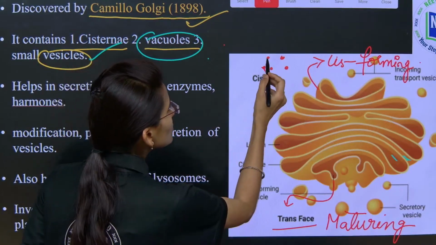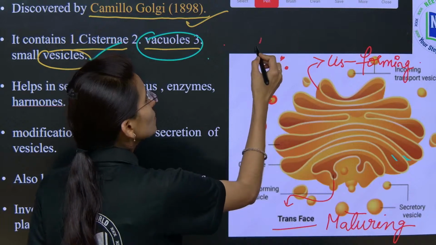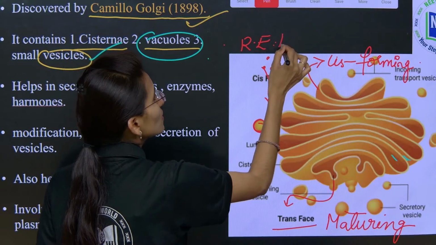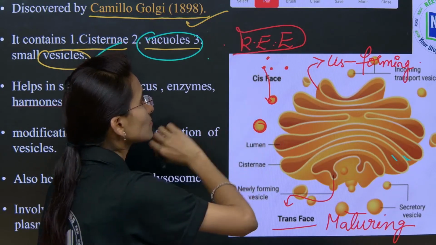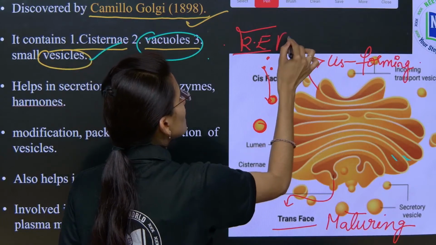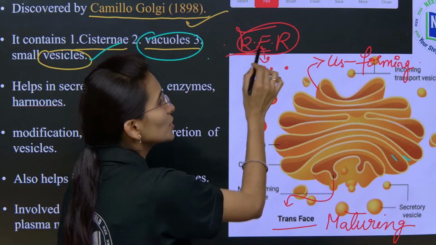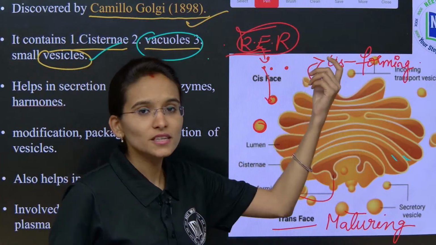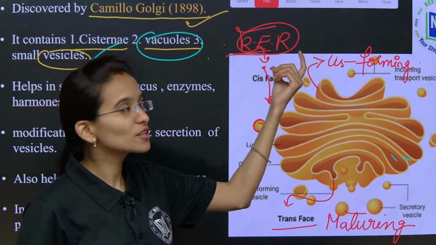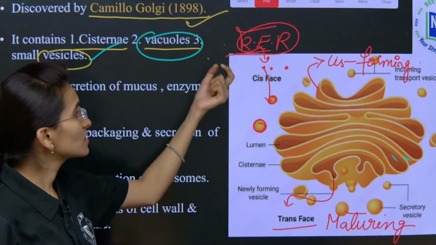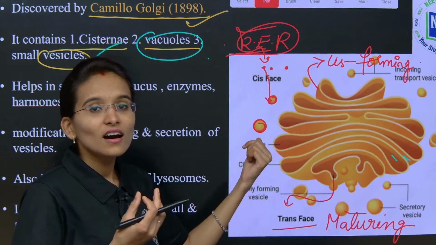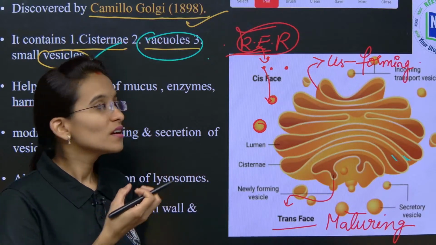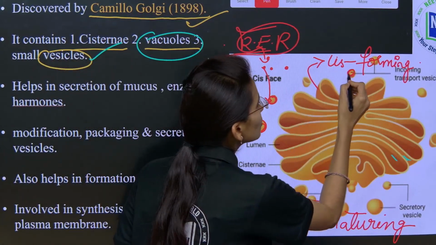So, these are the proteins which we are getting from the rough endoplasmic reticulum. Yes, from here we are going to get the proteins. Due to the presence of ribosomes, the endoplasmic reticulum is called the rough endoplasmic reticulum, and here the proteins are synthesized, and from here the proteins will travel and be taken by the small vesicles. The vesicles will receive the proteins,